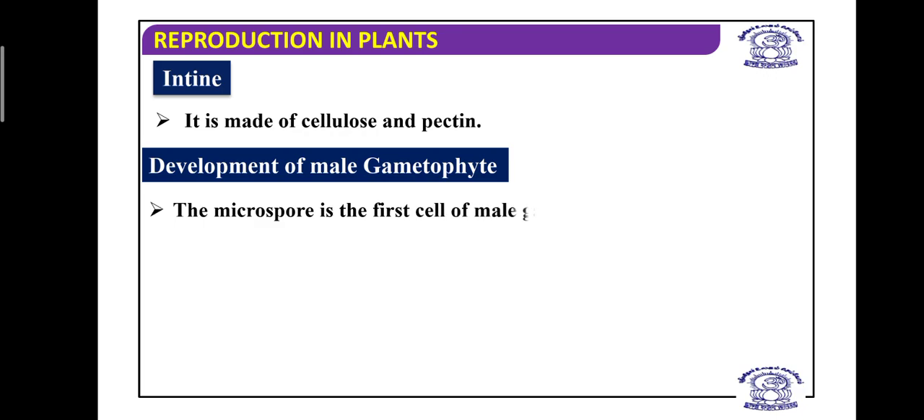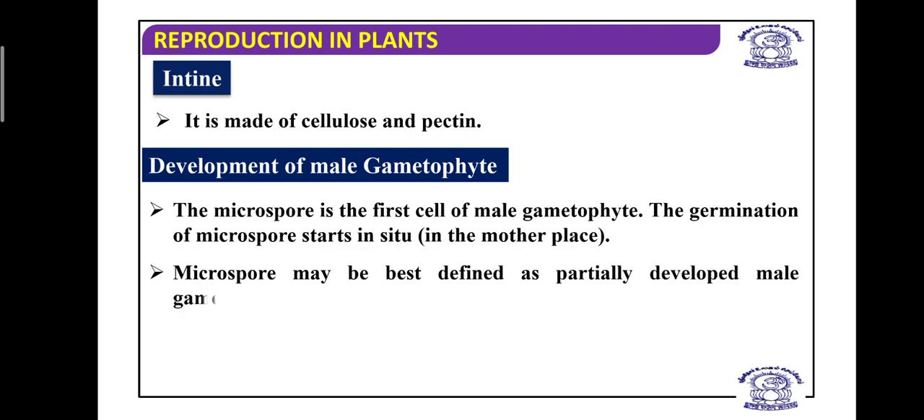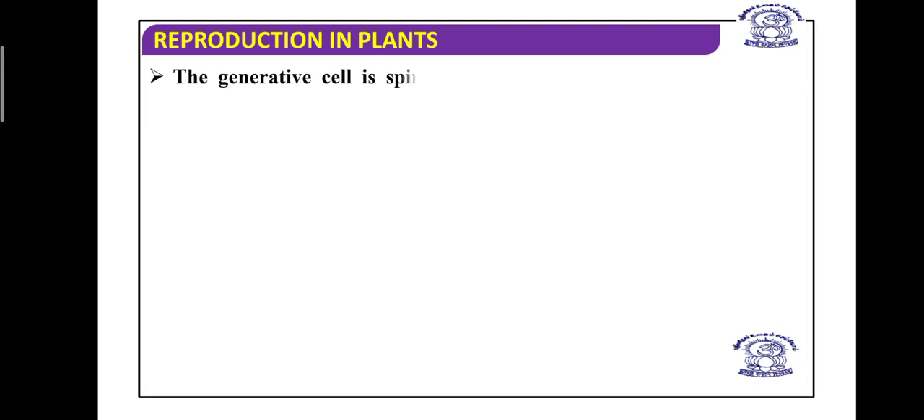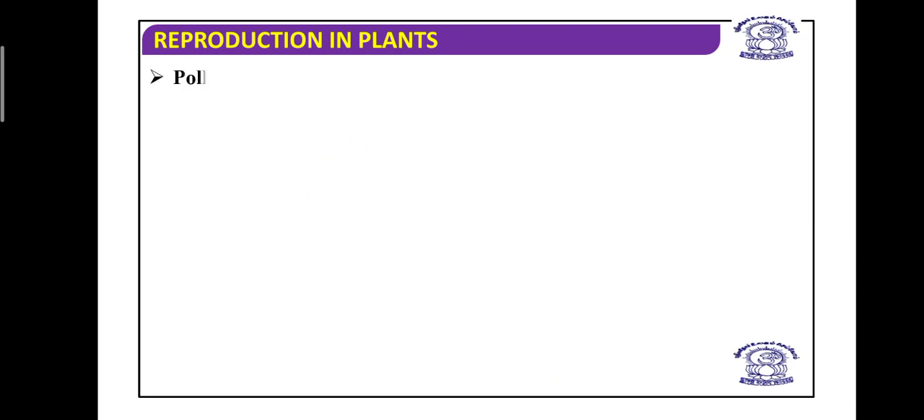Now, if we talk about development of the male gametophyte, the pollen microspore is the first cell of the male gametophyte. The germination of microspores starts in situ, inside the pollen sac. A microspore may be best defined as a partially developed male gametophyte. What happens in the case of a microspore? The microspore divides mitotically to give rise to one large vegetative cell and a small generative cell. The generative cell is smaller and spindle shaped, with dense cytoplasm and a nucleus, and this way the male gametophyte development occurs.